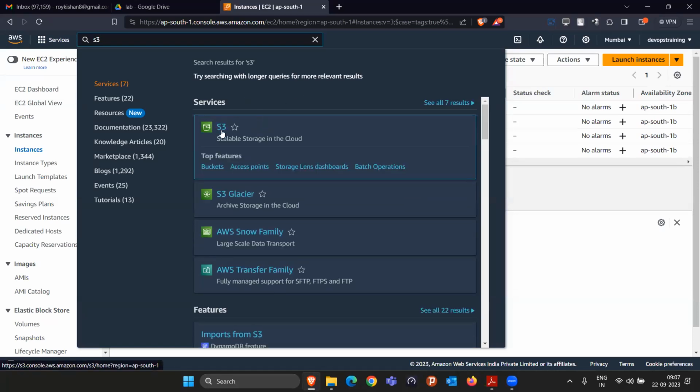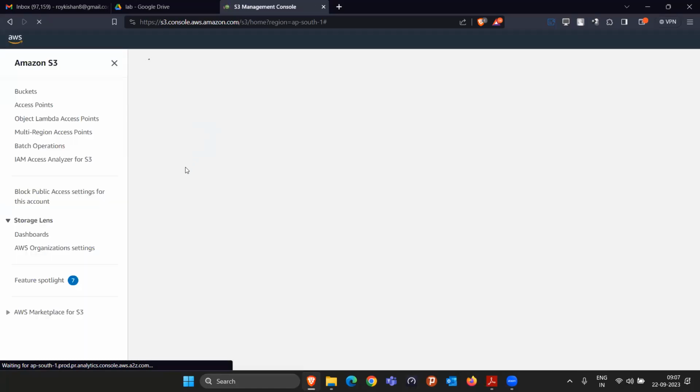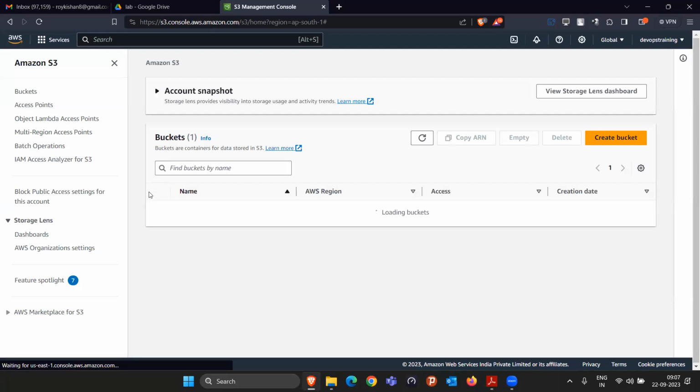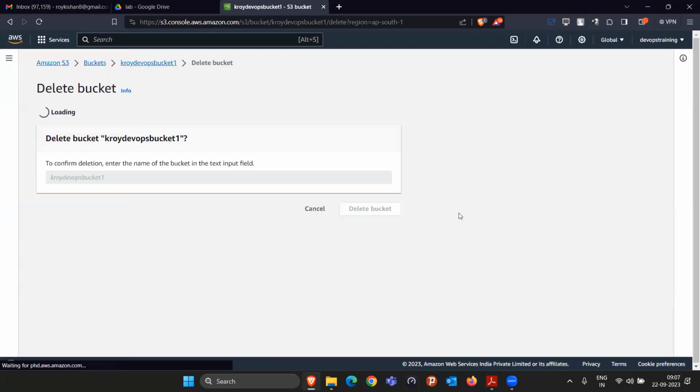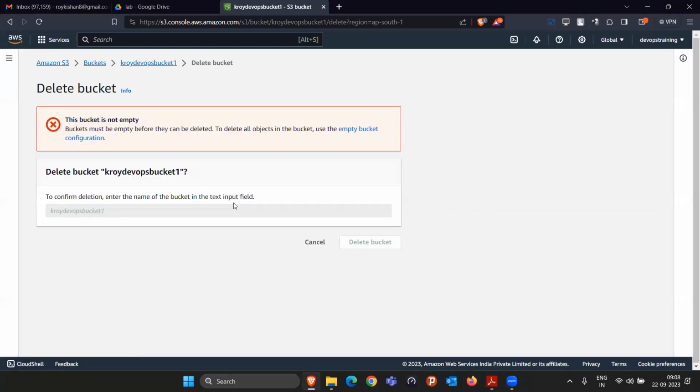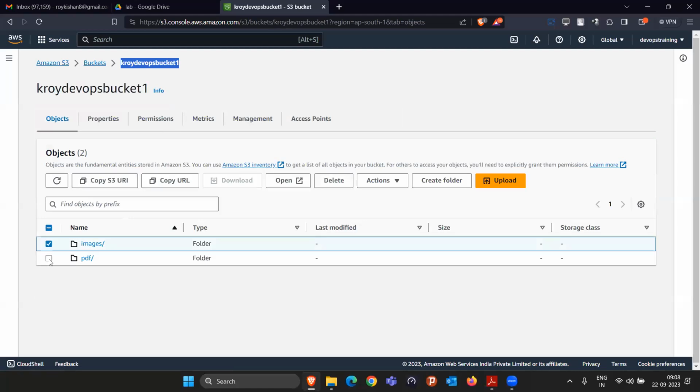So simply search for S3, click on S3, and you are going to see this page. In your case, the bucket will not be created yet. So let me just delete this. Bucket is not empty. So first let me do one thing, I'm deleting.